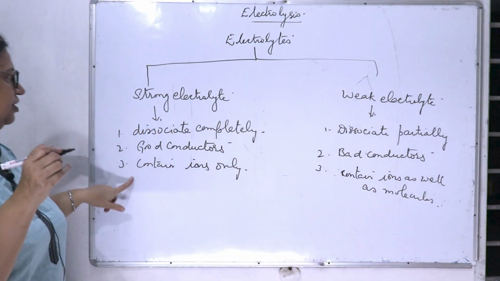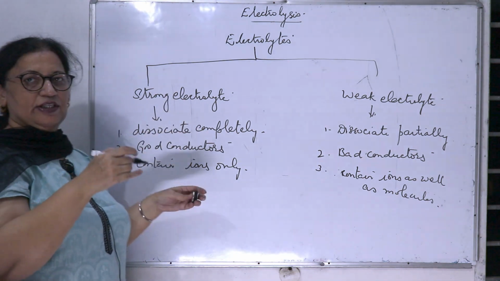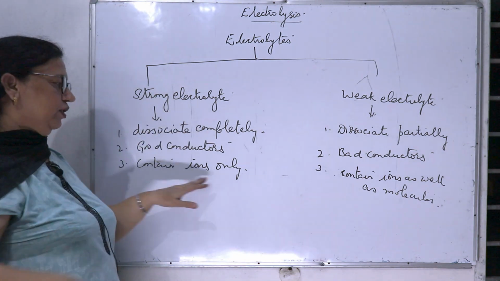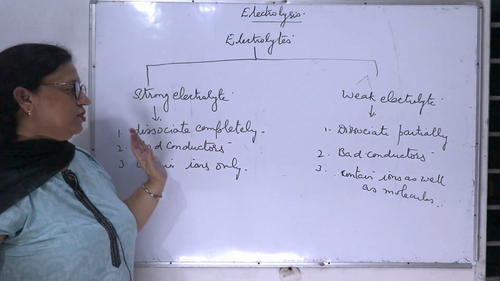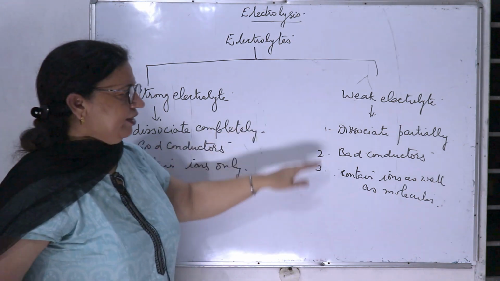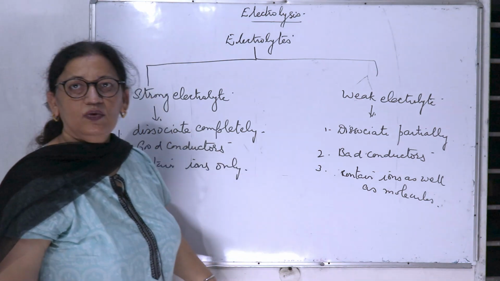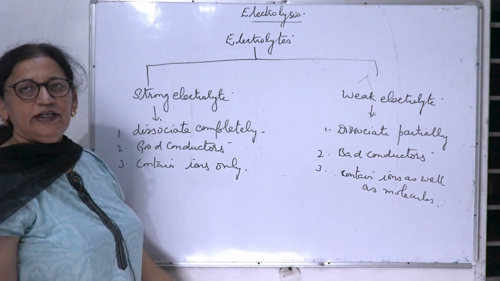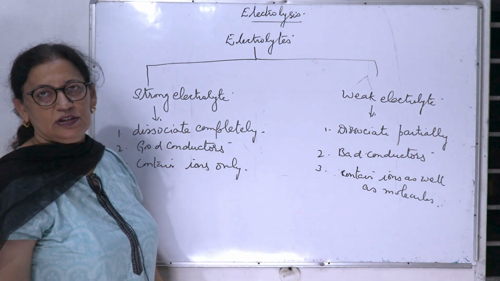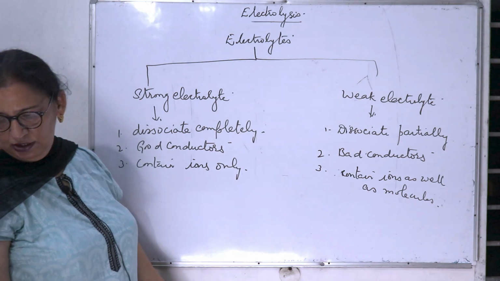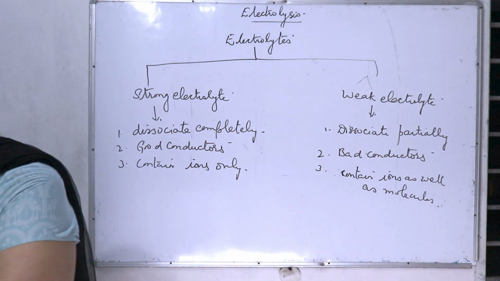So this is a very important part: strong electrolytes, when they dissociate, they give ions only because they completely dissociate, and weak electrolytes, when they dissociate, they give ions as well as molecules. And non-electrolytes contain only molecules, they don't dissociate, so they contain only molecules.